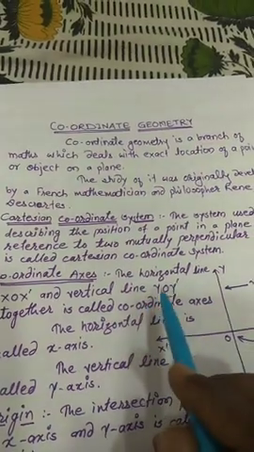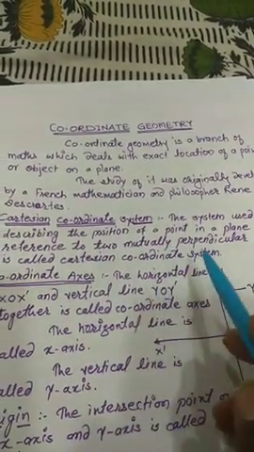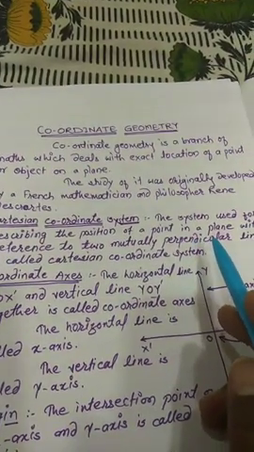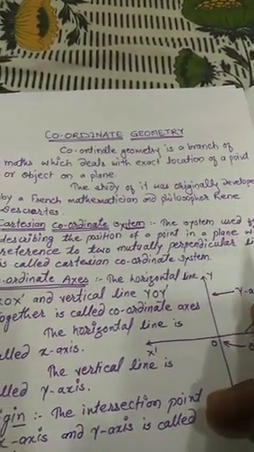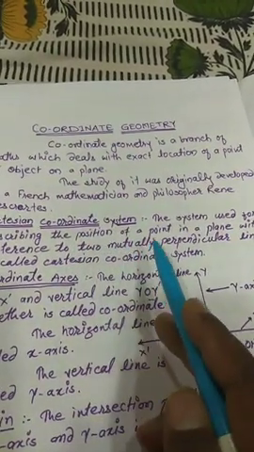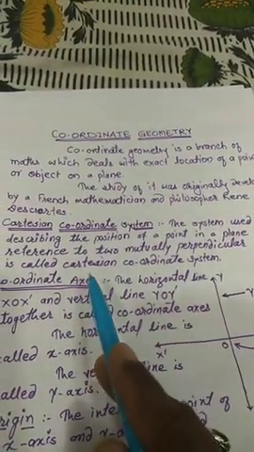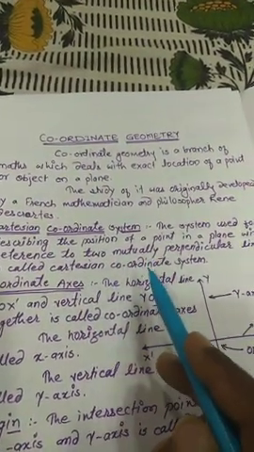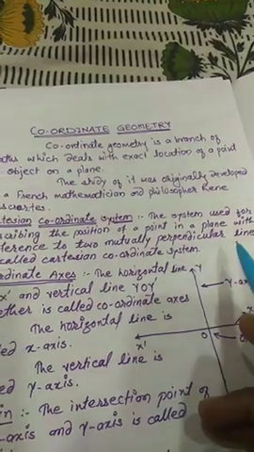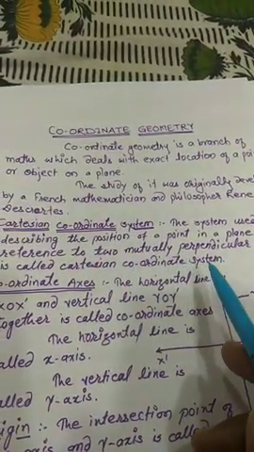According to that he gave the definition of the Cartesian coordinate system. I'm repeating the same thing again. The system used for describing the position of a point in a plane with reference to two mutually perpendicular lines is called the Cartesian coordinate system.